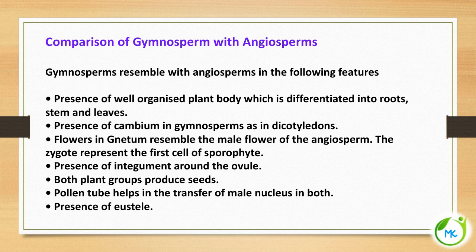There is an integument which covers the ovule, and both plant groups, gymnosperms and angiosperms, produce seeds. In both cases, the pollen tube helps in the transfer of male nuclei, and there is the presence of eustele, the true stele. In the previous class we saw in detail about the stele, the central region of vascular tissue, which consists of xylem, phloem and pericycle. Sometimes it may contain medullary ray and pith.